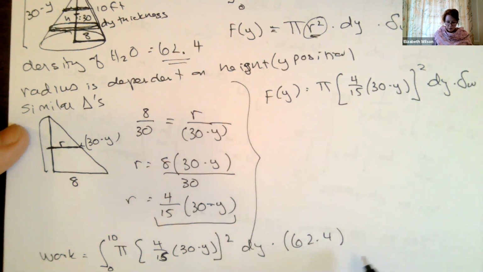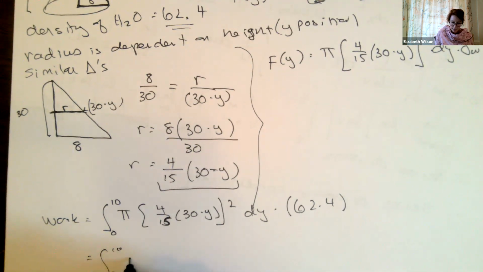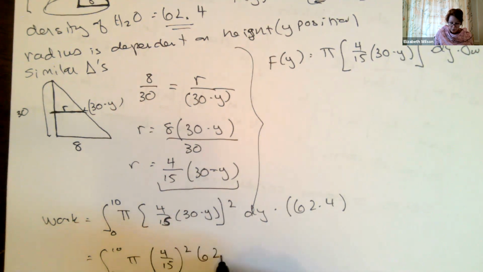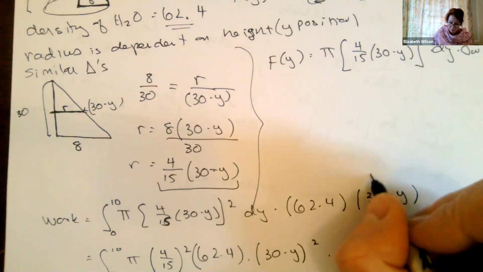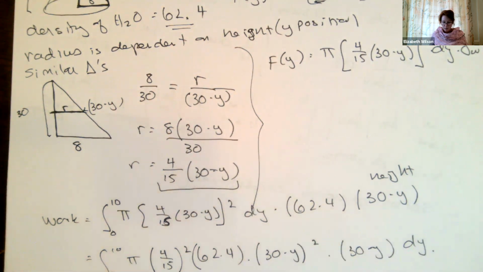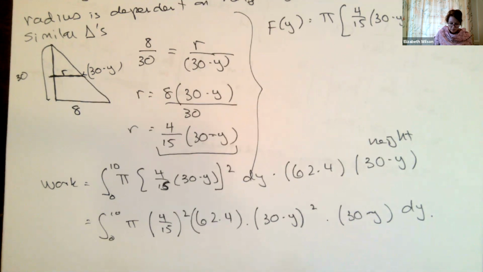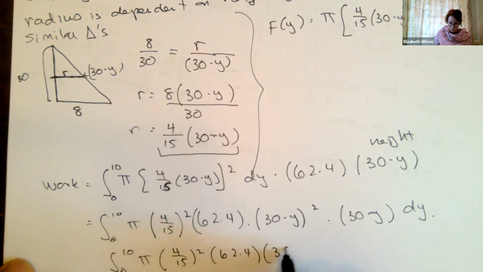Let's get all the numbers in one spot and our variables in another. From 0 to 10, this is pi times 4/15 squared times 62.4, and then I've got 30 minus y quantity squared. Oops, and I forgot my height. This is our height, times 30 minus y, and then we've got our dy. So really, we're integrating from 0 to 10, pi times 4/15 squared times 62.4 times 30 minus y cubed dy, and this is our work.